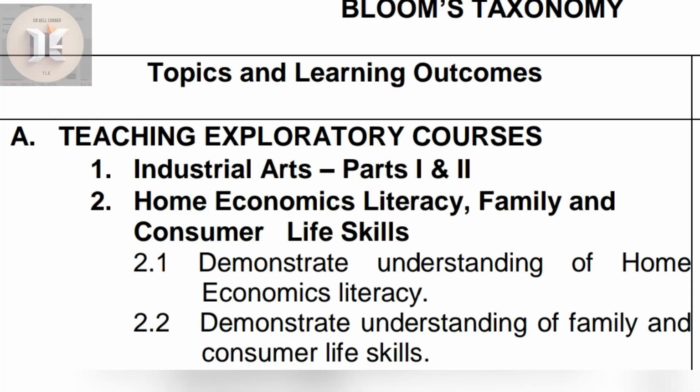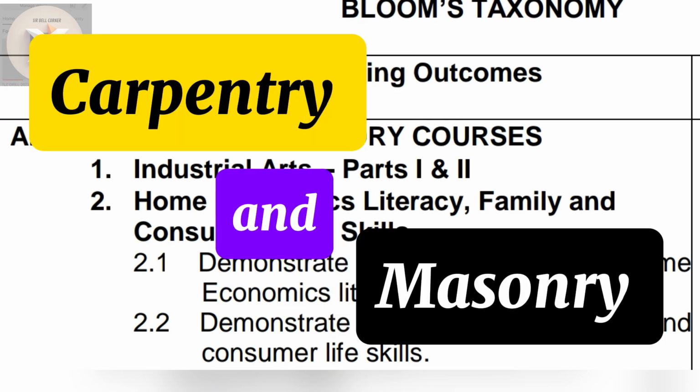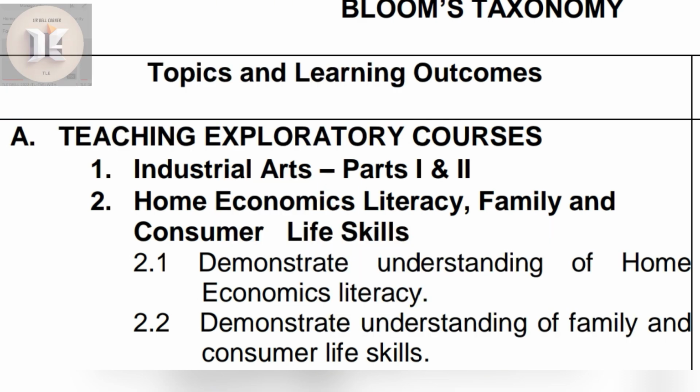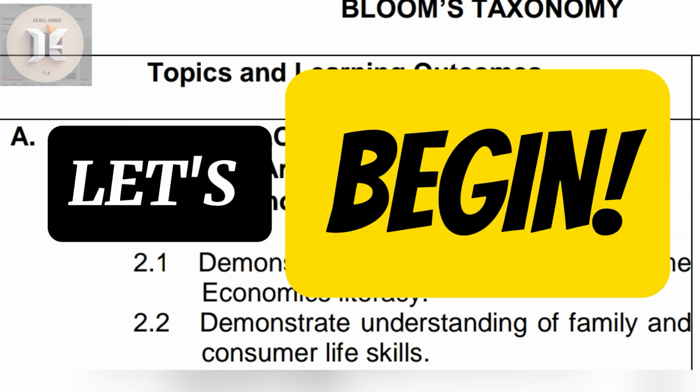In our previous videos focusing on TOS or Table of Specifications, Number 1 Industrial Arts Part 1 and 2, we're done with plumbing and drafting. Now let's have a drill about carpentry and masonry to cover all the areas in industrial arts. You have 10 seconds to think quickly. Are you ready? Let's begin.